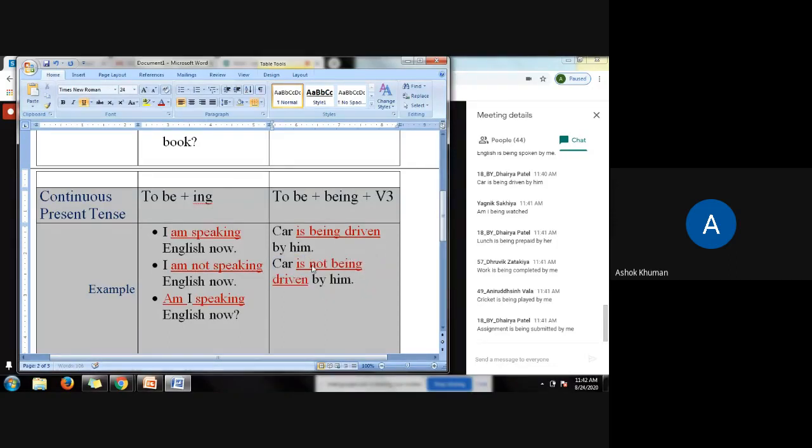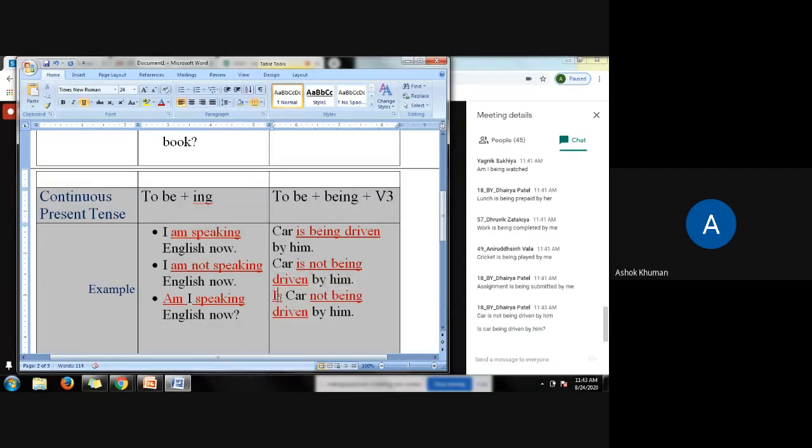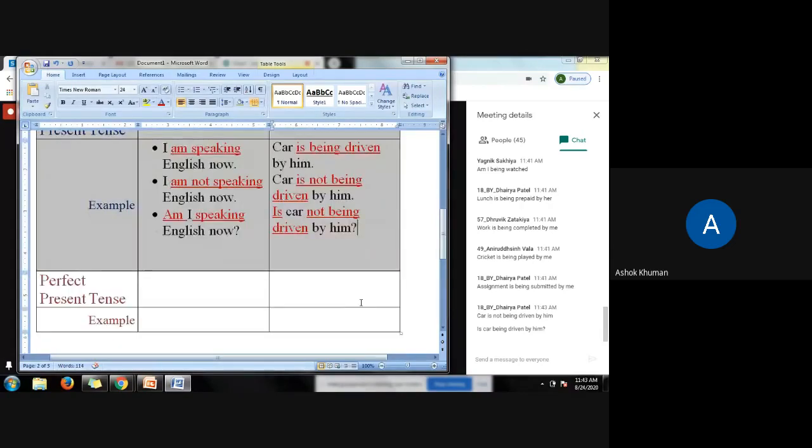Car is not being driven by him. And for the interrogative, the auxiliary with the singular subject car, is, will be put at the beginning, so here is will become capital. This is also a minor change, and car will turn into small letters. This is the change, and here there will be a question mark. These are the three examples. So in this way, continuous is done.